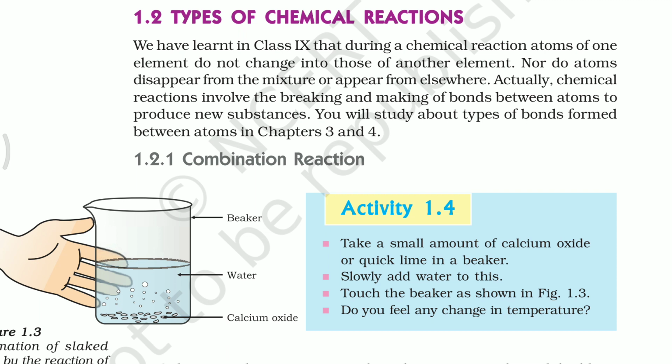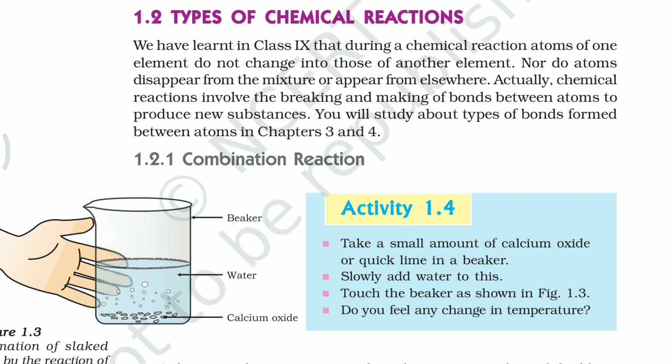AC plus B. Those are the products. So that is displacement reaction. Double displacement reactions: the chemical reactions in which exchange of ions takes place, such type of reactions are called double displacement reactions. That means both the atoms in both compounds are exchanged.